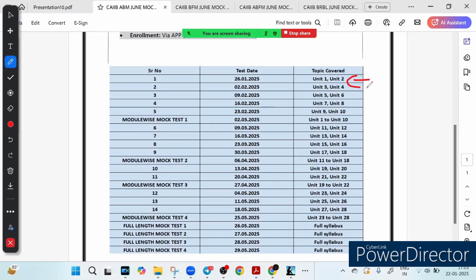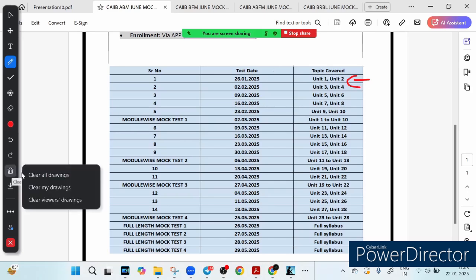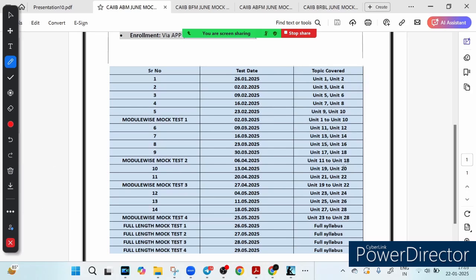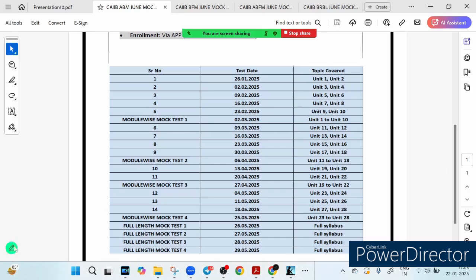इस बात को मैं एम्फेसाइज करना चाहता हूँ. You should give tests, and let me tell you that these tests will be conducted every weekend, and in every test you will get 50 questions. For every test you will receive proper solution as well as proper video solution, video explanation also for each and every question. And this is the test schedule.